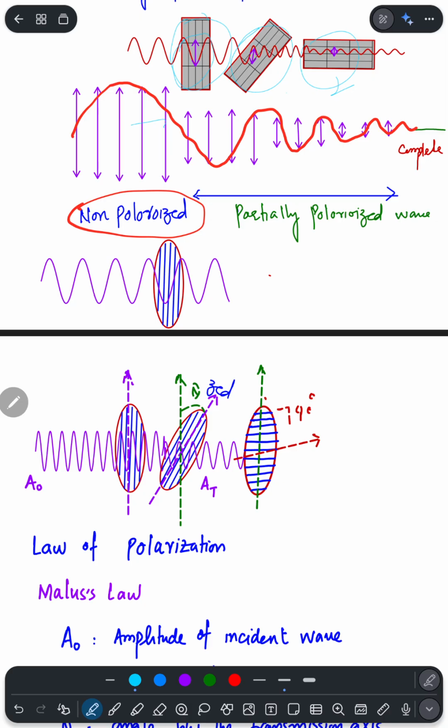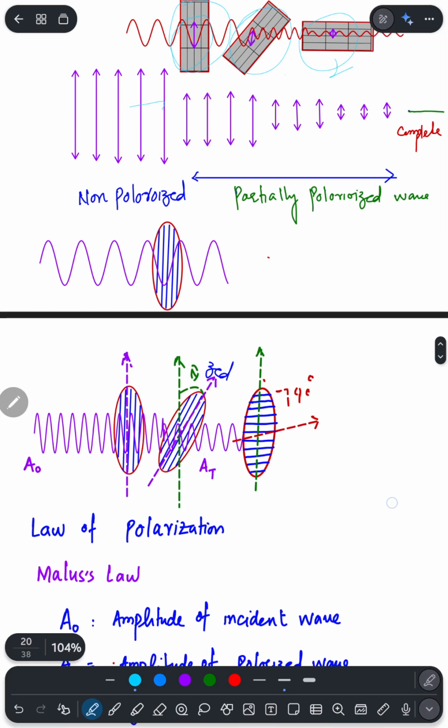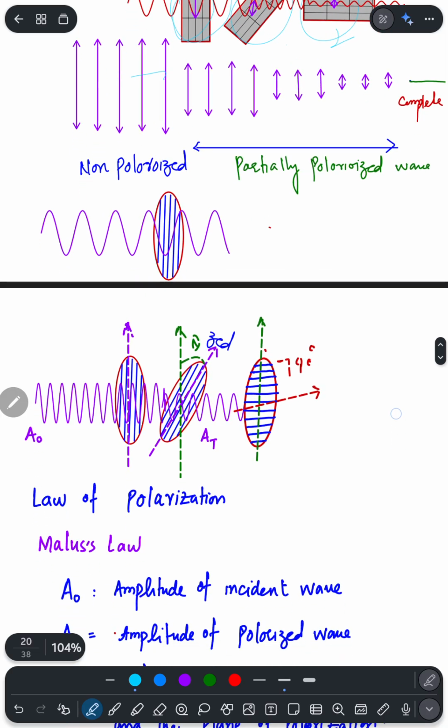Now if I move on to the non-polarized, the vertically plane polarized wave, and it is passing through a polarized screen or polarized grid, then this wave would have intensity patterns, and those can be considered in this way.